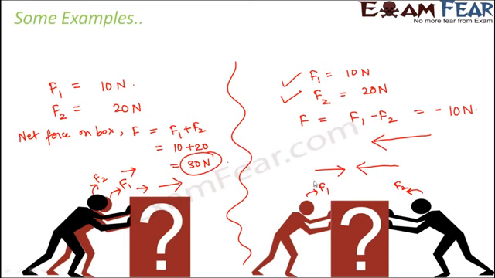So I hope the concept of force is clear now. What is force? Force can be a push, a pull, a lifting of an object, carrying an object, any kind of action which can cause a change in state of motion. When I say change in state of motion, it can make a stationary object move, it can stop a moving body, it can slow down a fast moving body, or it can speed up a slow moving body. It can also change the direction of motion. So these are the various ways by which force can change the state of motion.